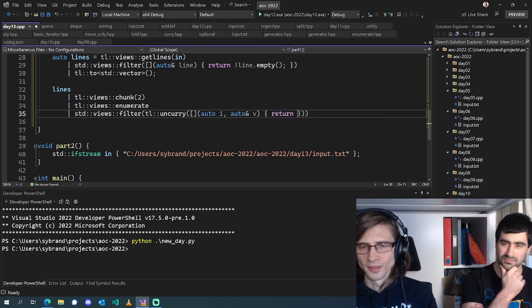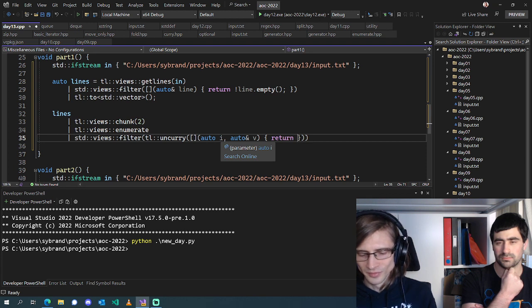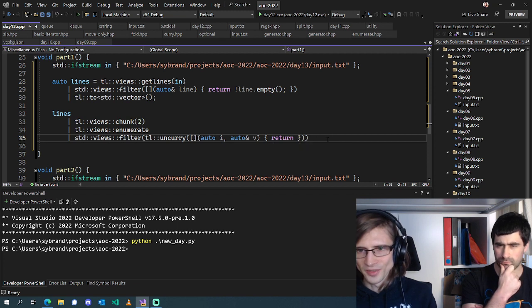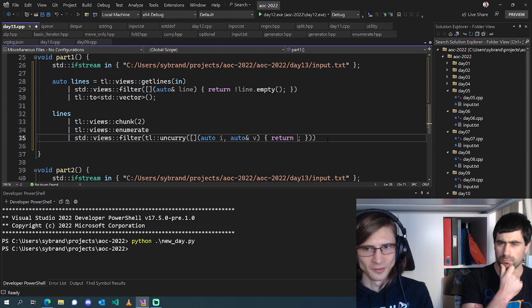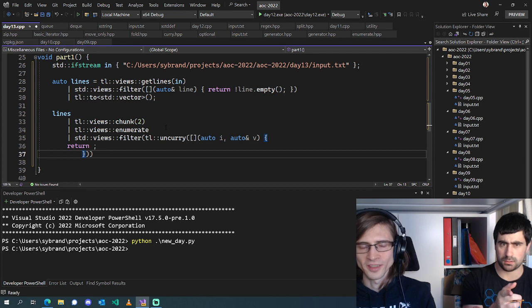So you return if v is going to be a chunk view. So something like, it's the easiest way to get the first two values out of a range. What's the fastest way? Normally since it's a random access range, but it's not a random access range, it's a chunk view.